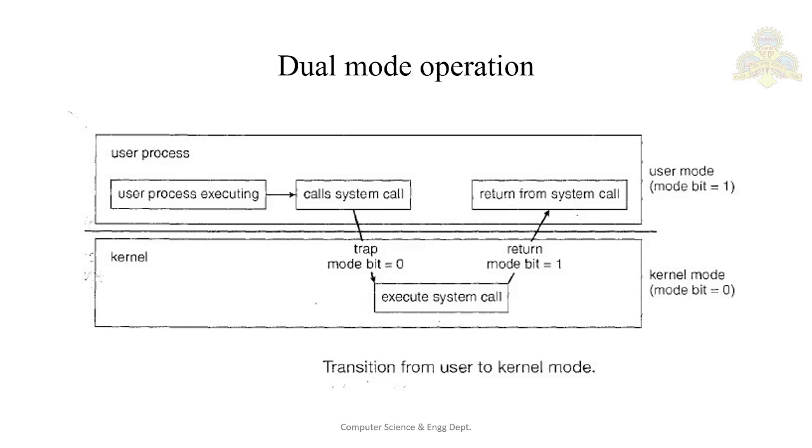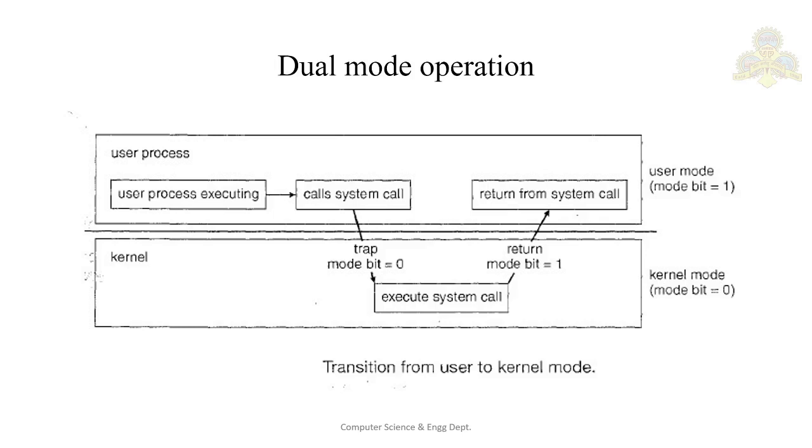The approach taken by most computer systems is to provide hardware support that allows us to differentiate among various modes of execution. So we need two separate modes of operation: user mode and kernel mode. Kernel mode is also called supervisor mode, system mode, or privileged mode.